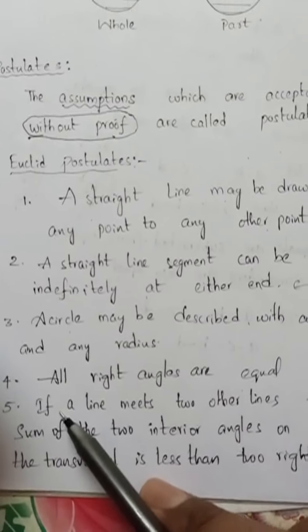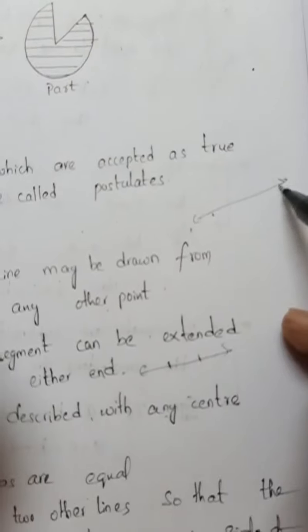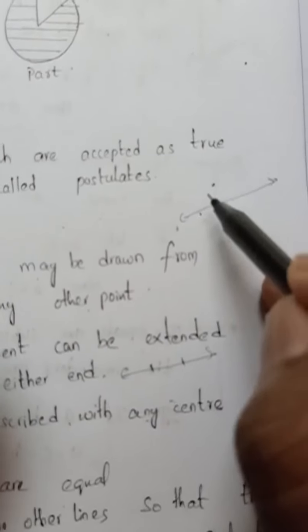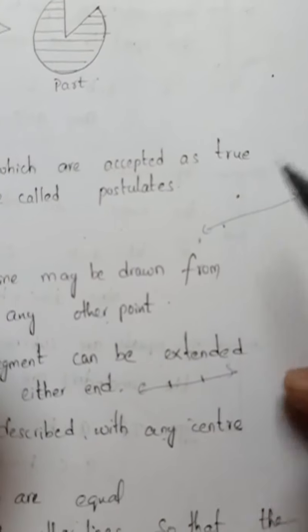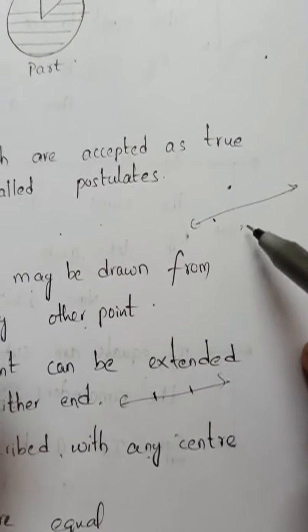And the fifth postulate we have studied: if a line is there and a point not on it, then through that point one and only one parallel line can be drawn to this line.